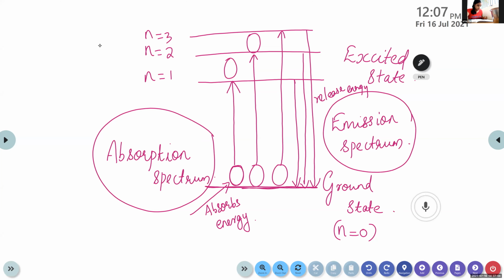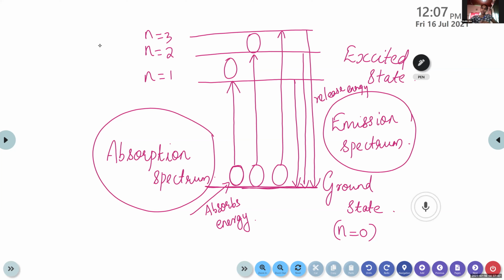Just draw a rough figure, that's enough. Just for understanding. That's finished, right?